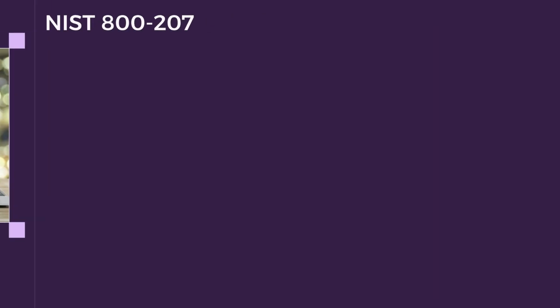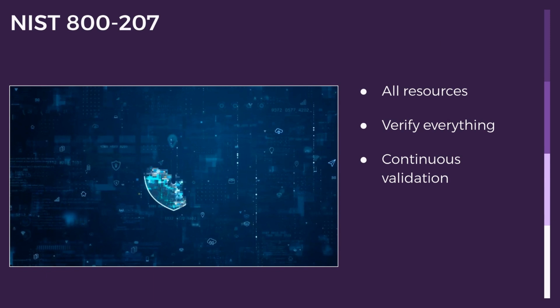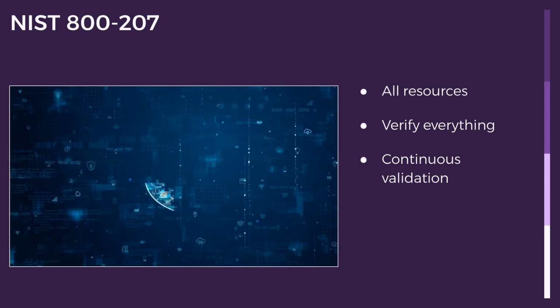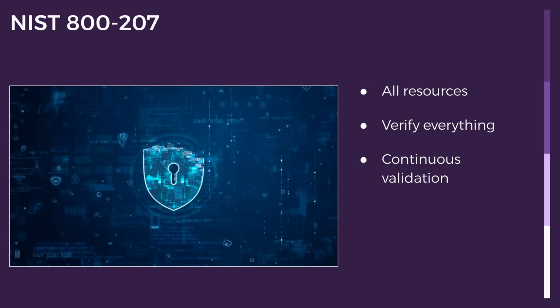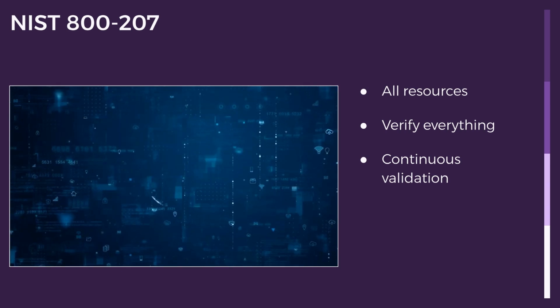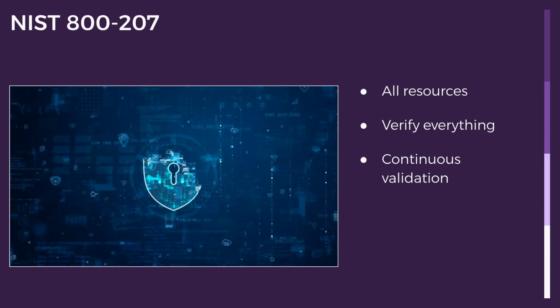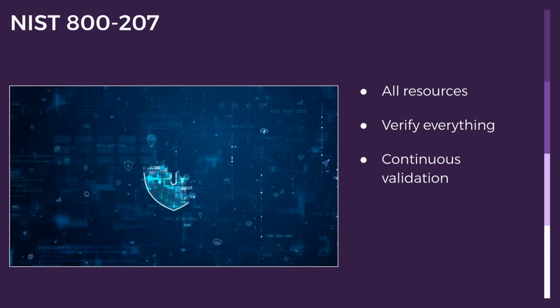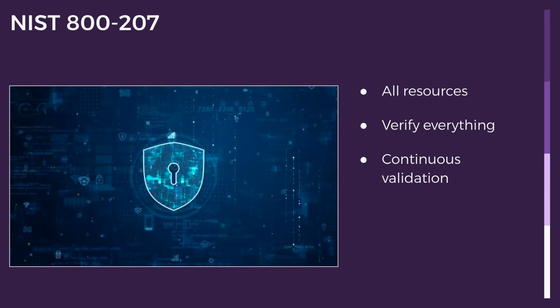In summary, Tenet 1 of AI Zero Trust emphasizes that all data sources and computing services are considered resources, regardless of their nature or location. This foundational principle, as outlined in NIST Special Publication 800-207, is crucial for building a truly secure and resilient cybersecurity posture in today's complex digital landscape.